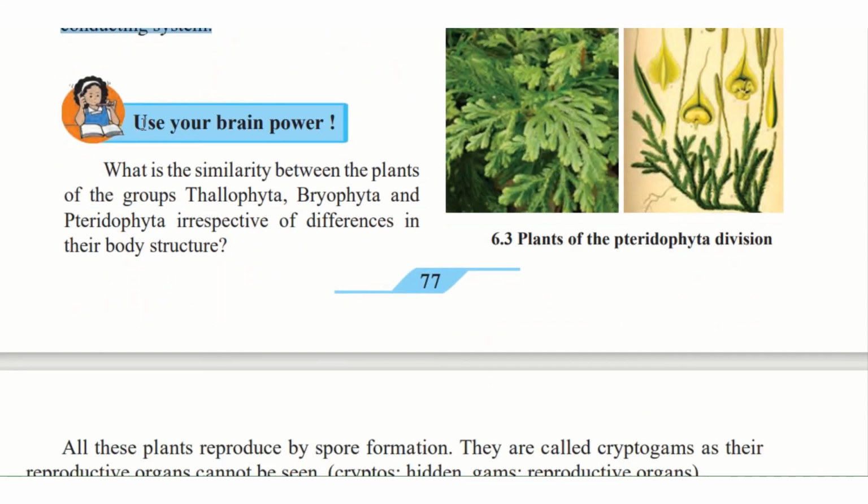Now, use your brain power. Think about this. What is the similarity between the plants of the group Thallophyta, Bryophyta, and Pteridophyta? We just saw that this group is divided into three divisions: Thallophyta, Bryophyta, and Pteridophyta. So what are the similarities between all three, irrespective of the differences in their body structure? We have seen the differences, that is how we distinguish them into three. But what are the similarities? How can you find that out? Can you think about it?